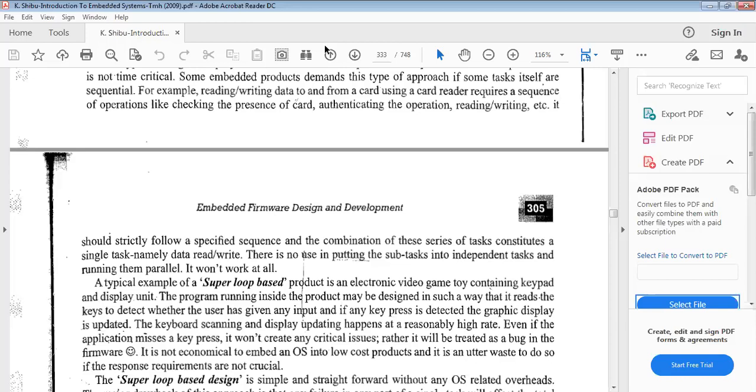Next, RTOS responds in a timely and predictable manner to events. That's the point here. The real-time operating system must respond in a timely manner, because it is time critical. Of course, time critical severity is also classified as hard real time and soft real time.